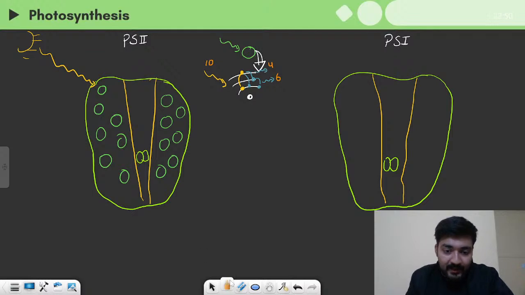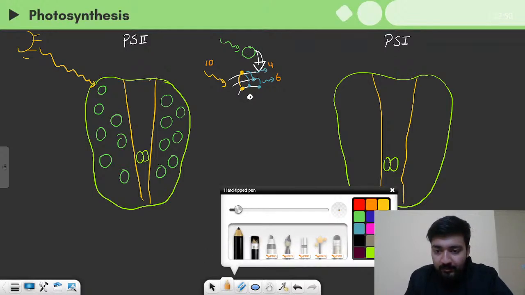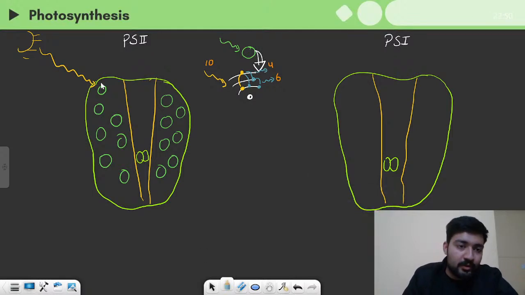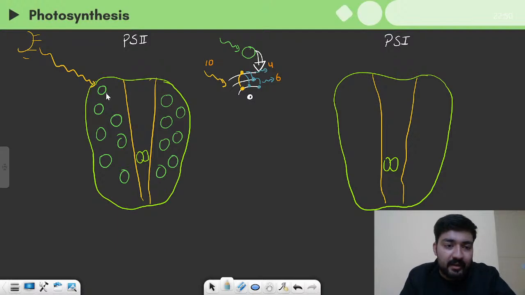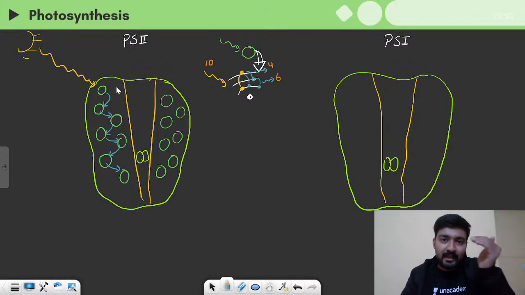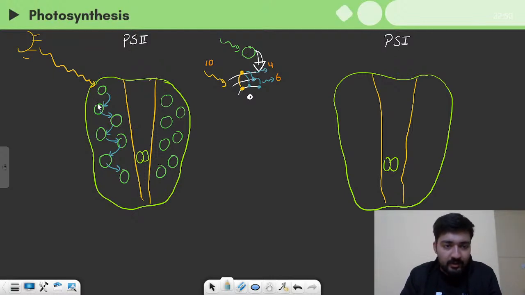Now let us see what happens when sunlight falls on these antenna molecules. You see, sunlight falls on this one, it gets excited and it releases energy in some parts. And that energy which is released in parts moves to the next molecule, then it conducts energy to the next molecule, the next one, the next one, and they are arranged such that each particle can absorb the maximum amount of energy, break the energy and give it to the next one, and it moves like this.